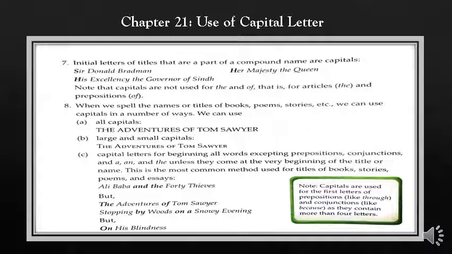Students, let's see the third point. We can also write the first letter of each word in capital except prepositions, conjunctions and articles. This is the most common method used for titles of books, stories, poems, paragraphs, etc. For example, Ali Baba and the 40 Thieves, The Adventure of Tom Sawyer, Stopping by Woods on a Snowy Evening, On His Blindness. Students, in all these examples, you can see the first letter of each word is capital and the rest of the letters are small.